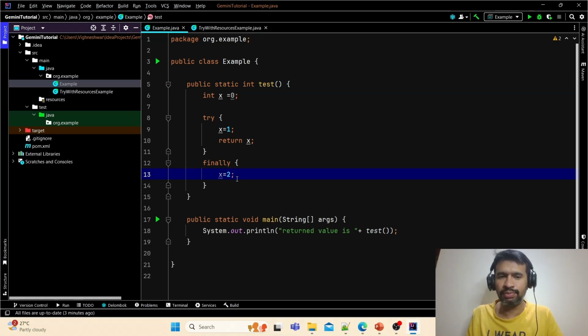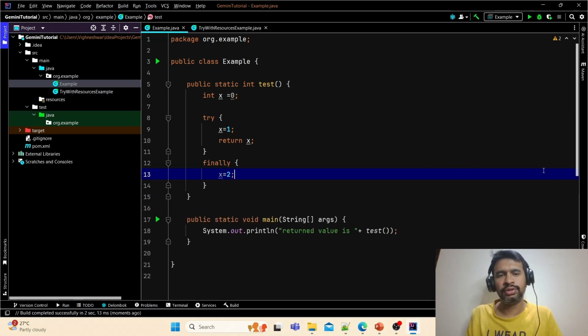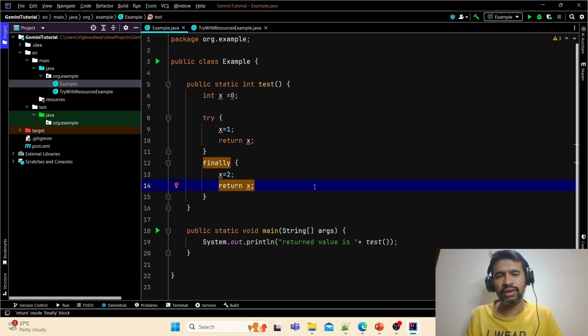So there is no return statement from finally. We are updating in try and we are returning there only. And we have a finally block where we are trying to change the value of x to 2. So let's see the response. So you can see the answer is 1, as I already told you. So in try there is an update happening, so that is stored in the stack memory. Even though we are updating something in finally, it will not be considered.